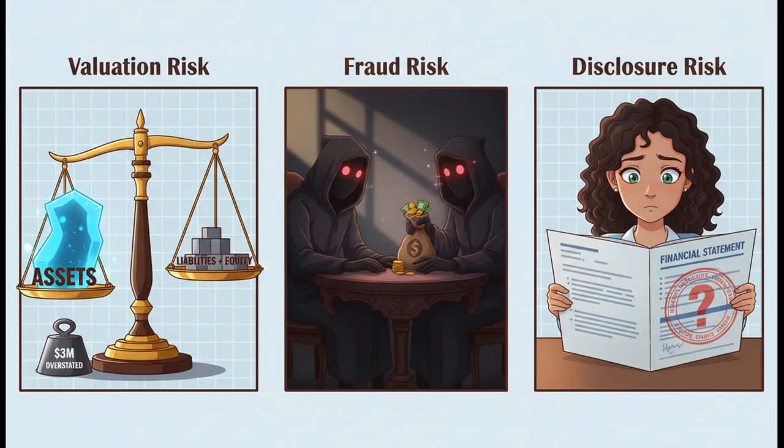Gohan's company now has an asset on its books that's overstated by a massive $3 million. That's a huge issue for the valuation assertion. Second, there's the fraud risk. This could totally be a deliberate scheme. Maybe they're trying to make Gohan's company look way more valuable to get a bank loan, or it could just be a sneaky way to pull $3 million out of Gohan's company and put it into Goku's pocket.